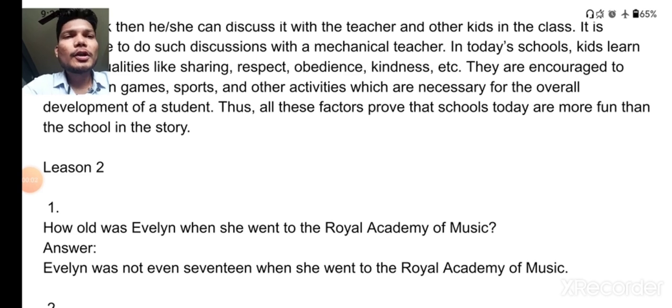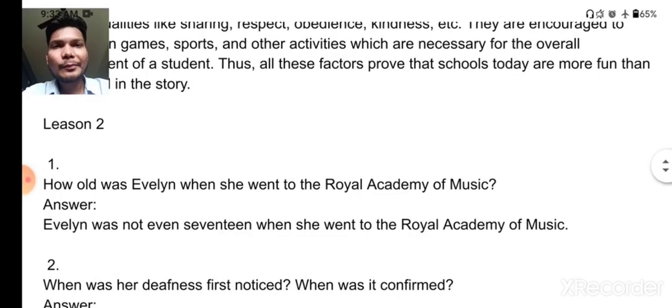And thus, all these factors prove that schools today are more fun than the school in the story. So, this is how you can write your own view regarding the question. Now, let us move ahead with the second lesson. We are discussing the poetry after completing the lessons.